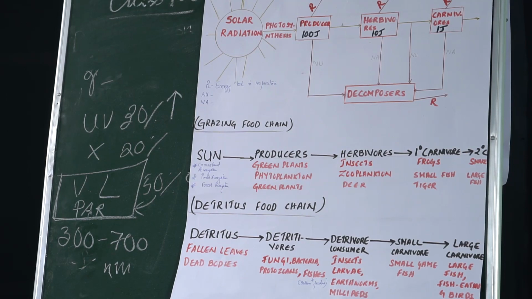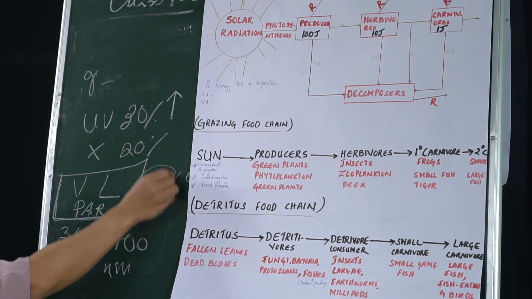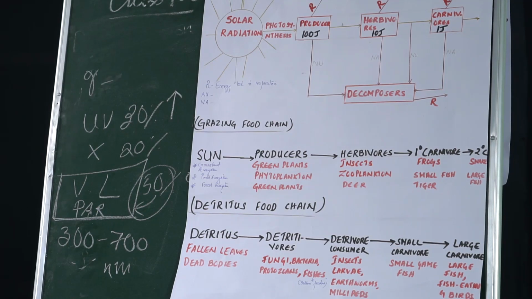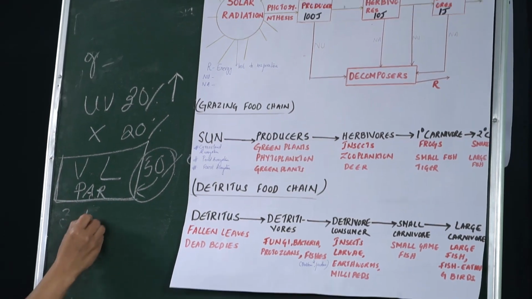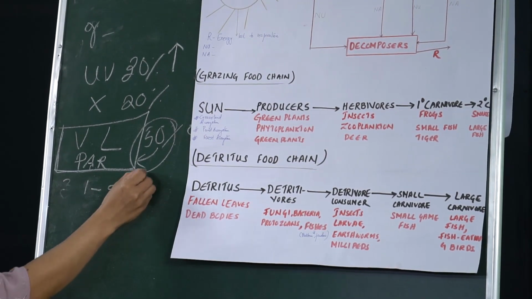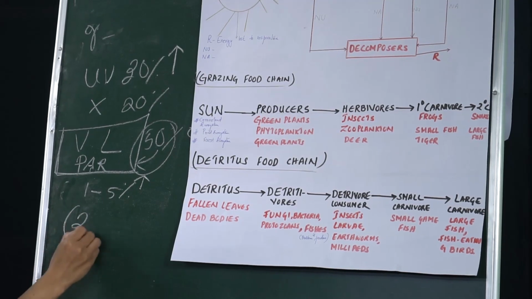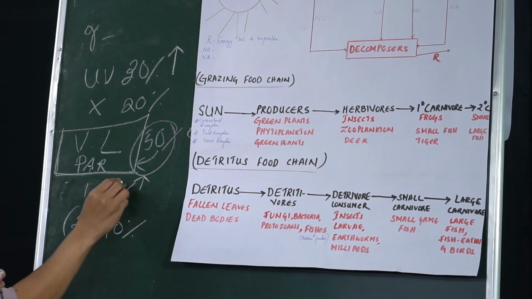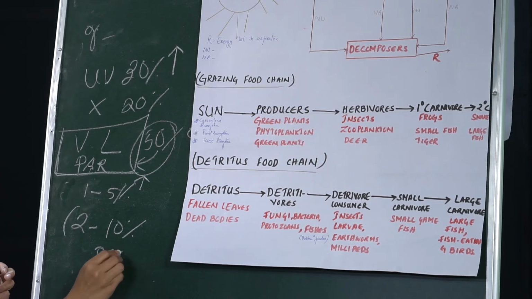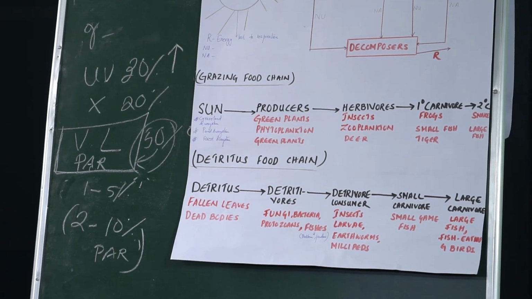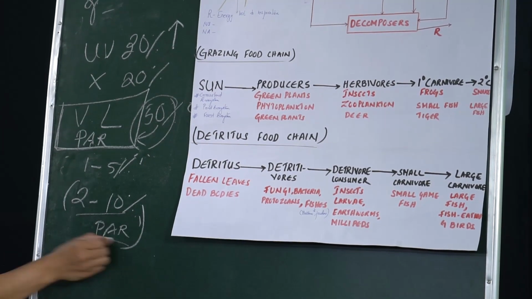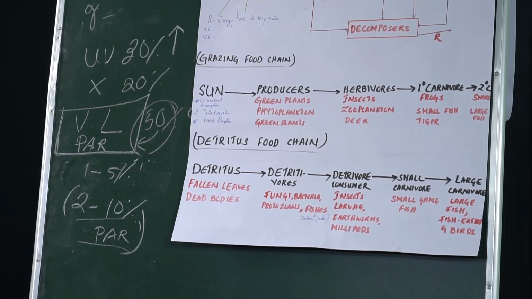But the plants do not use this whole 50%. They use only a small percentage of it. They use only 1 to 5% of the total incident rays, or only 2 to 10% of the PAR.